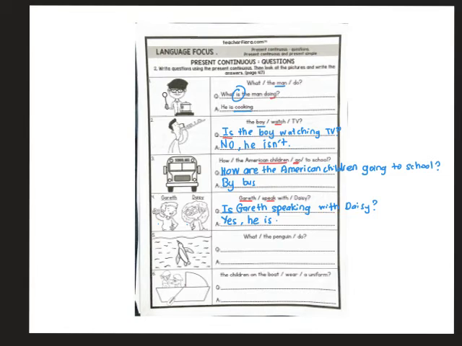Now, number 5. What the penguin do? Okay, now we look at the word penguin here. Okay, one penguin. If it is one, what is the penguin or what are the penguin? The answer is what is the penguin?